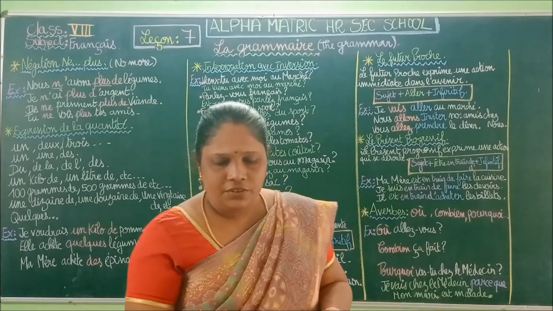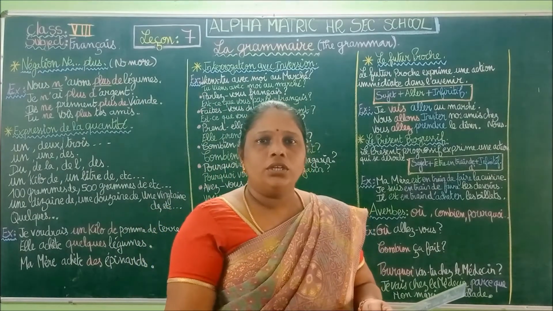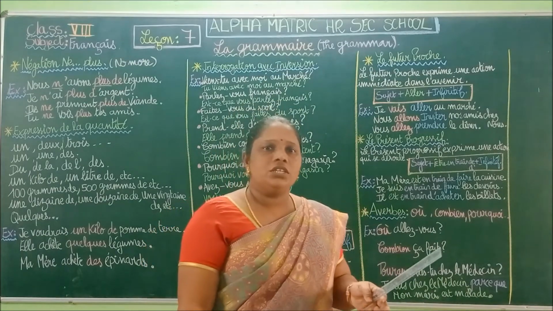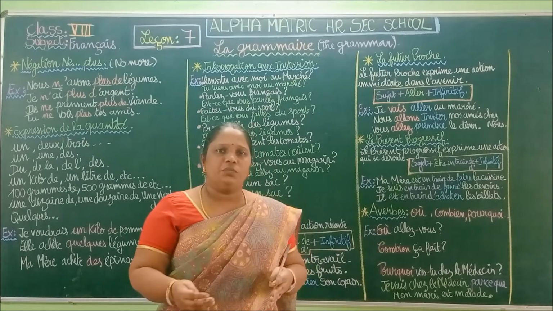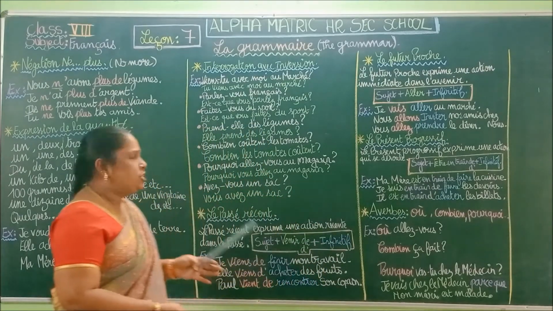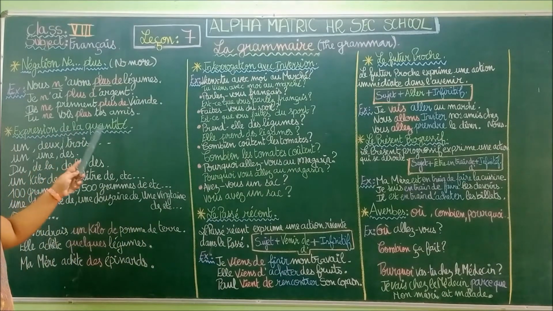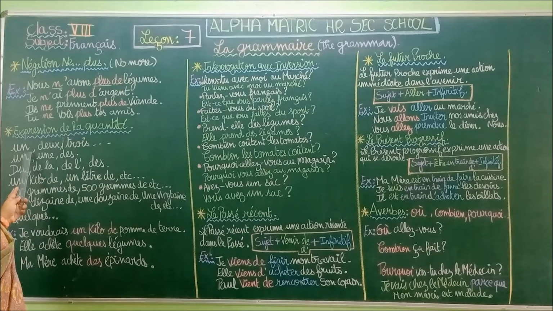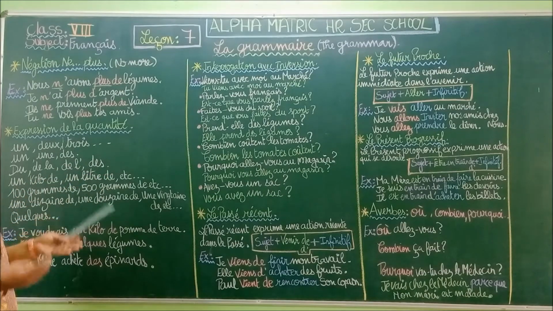Lesson number 7, au marché, in the market. We are going to purchase vegetables and things, so we have to know the expression of quantity. Expression de la quantité: 1, 2, 3, etc. So this is a quantity.